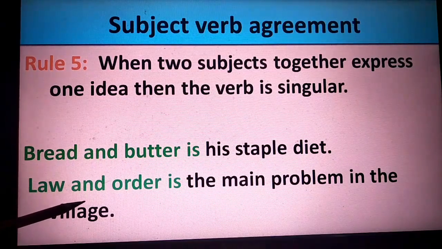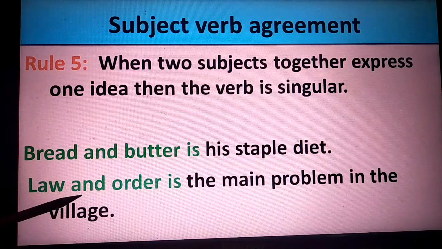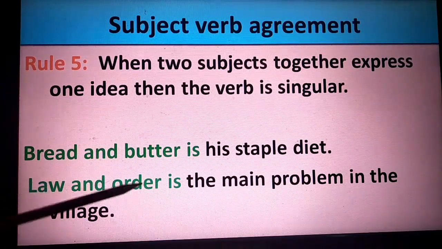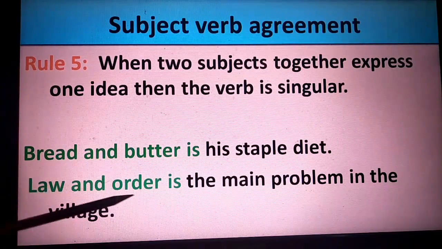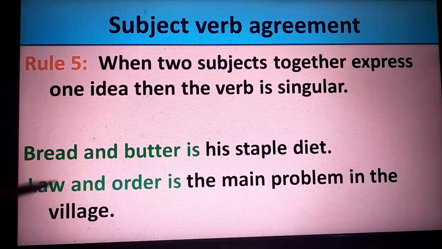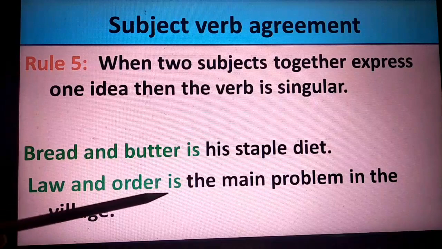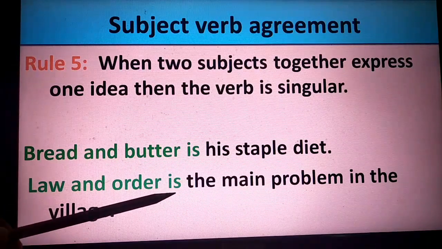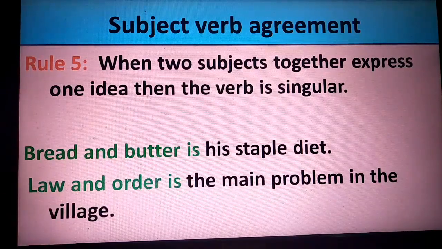That is the main problem. So one and the same, people following the law, then order will come. So order and law are complementary to one another, one and the same idea, and therefore the verb has to be in singular.